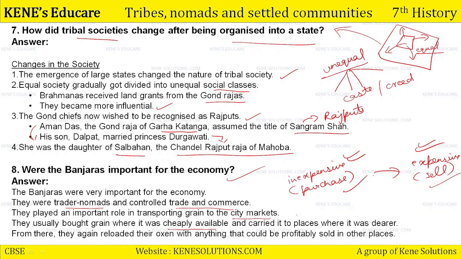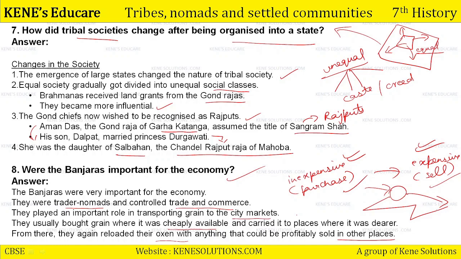Okay, from there they again reloaded their oxen with anything that could be profitably sold in other places. ये लोग इधर उधर जाते इसलिए थे कि कहीं पे भी कुछ भी सस्ता मिल रहा होगा, we will buy it and we will sell it wherever it is being sold at expensive prices. Okay, this was their job. Go to every place, buy anything at profitable prices, then sell it at other places where you can gain more profit. That is why Banjaras were very important for the economy, because they were trader nomads and had greater control on trade and commerce.